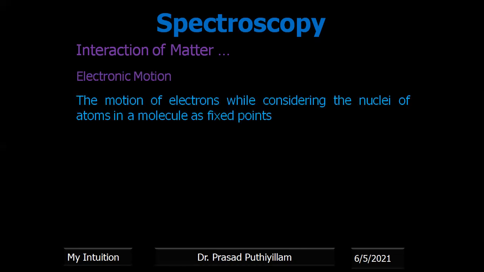Then electronic motion: the movement of electrons, if you consider the atom as a fixed point. Usually an atom is not a fixed point, it can also vibrate and move. But if you consider the atom as a fixed point, then inside the atom there are electrons, and also neutrons, protons, and other subatomic particles. Therefore, the movement of electrons in an atom we call electronic motion.